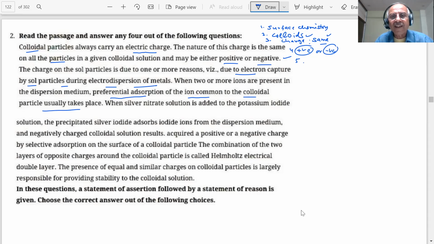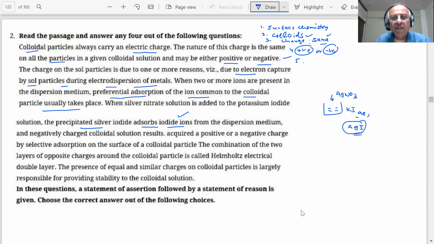When silver nitrate is added to potassium iodide, the precipitate silver iodide adsorbs iodide ions from the dispersion medium. What is it? When silver nitrate is added, you have potassium iodide, KI, aqueous. You are adding AgNO3. What will be the precipitate? AgI will be formed, students.